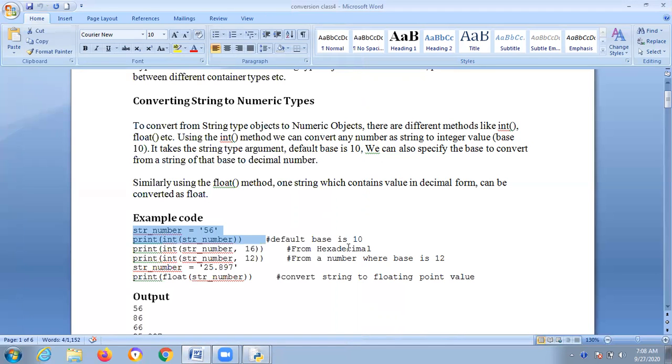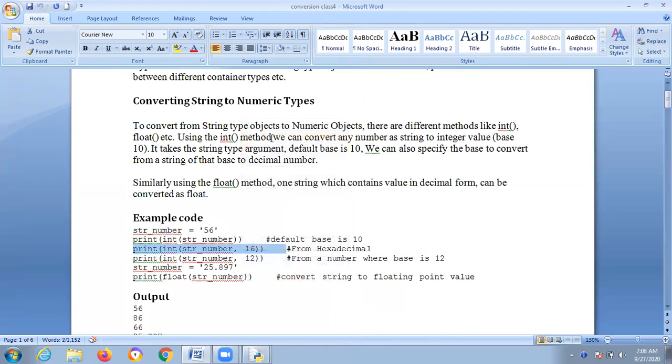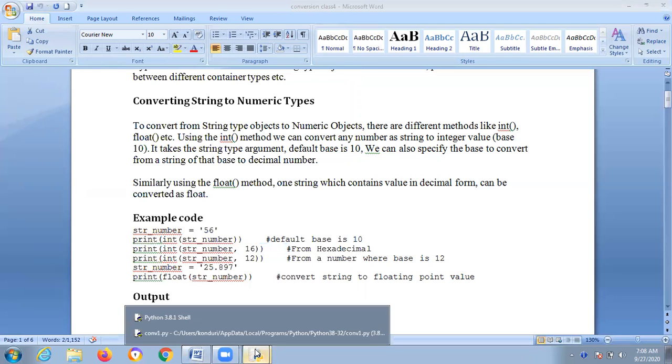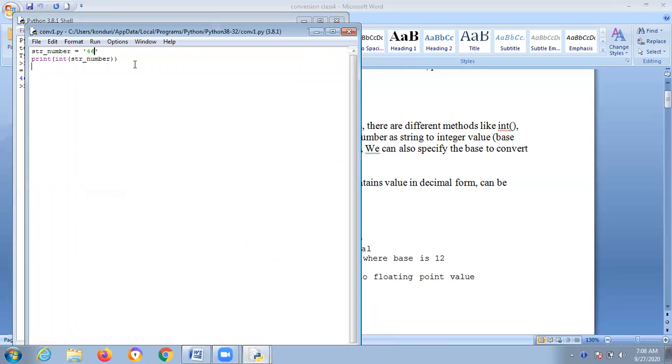And if you want to convert to hexadecimal, hexadecimal means you are giving base 16. If you don't mention any base, it will be treated as base 10; any integer value by default takes base 10. Now perform the statement like this: print int open bracket string underscore number comma 16.